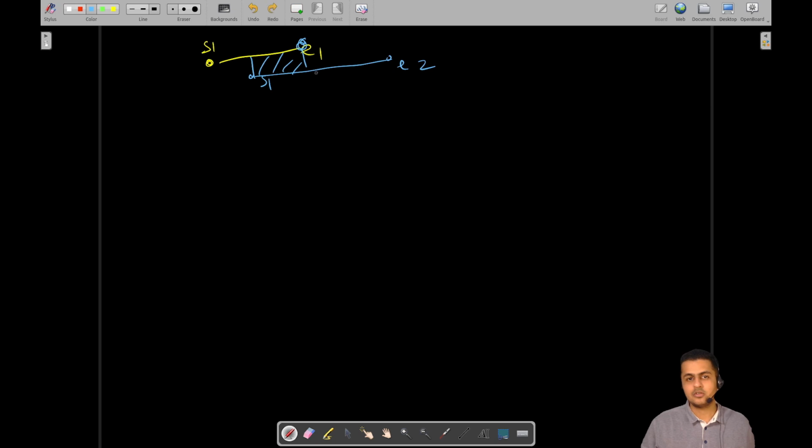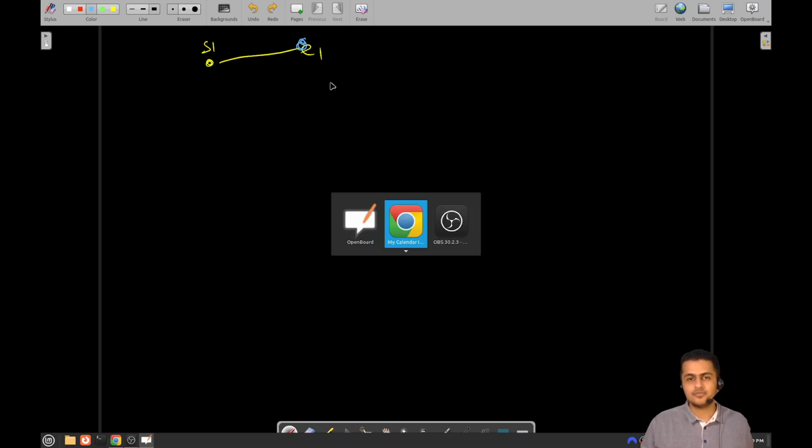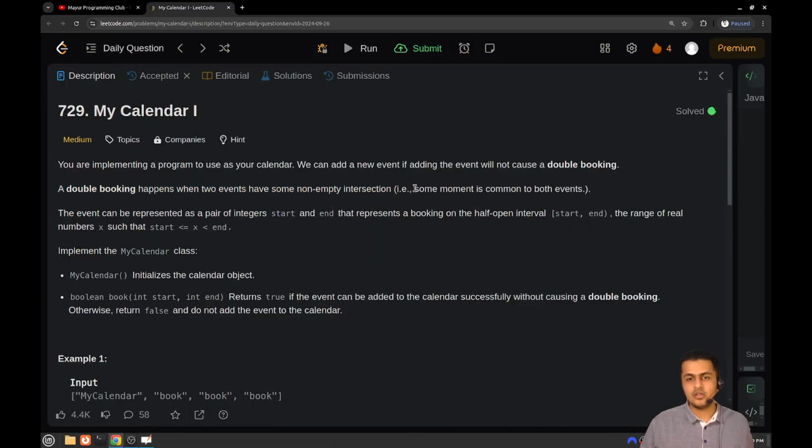So the equality condition is what you need to understand: equality is not considered for double booking. If the ending of one event is equal to the starting of another event, that is not a double booking, because the overlapping interval should be non-empty, so some moment is common between both of the events.